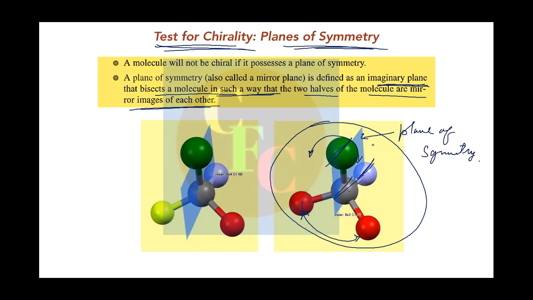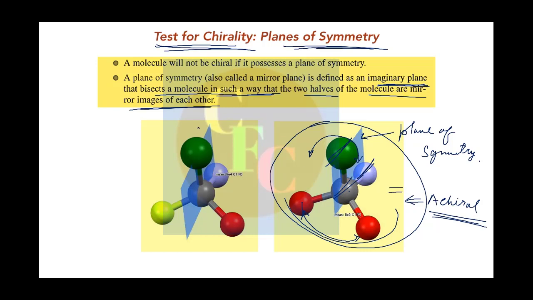And as such, we can find a plane of symmetry. So we say this molecule is achiral. Achiral means it is not chiral. So it will not have an enantiomer. This molecule's mirror image will also be superposable on it, right? That's why we say this is achiral.